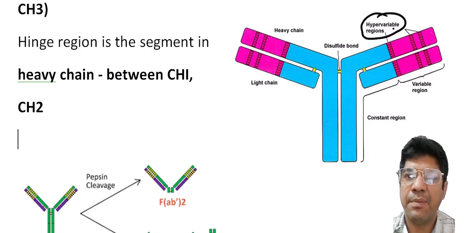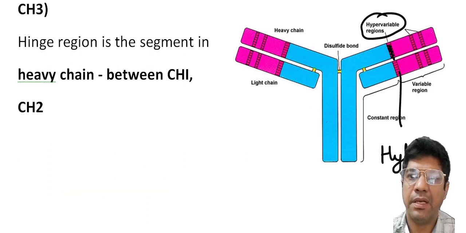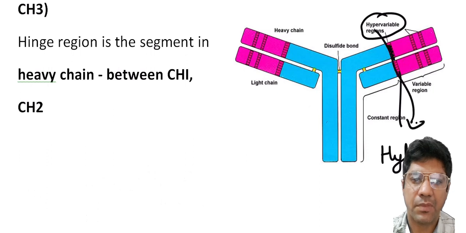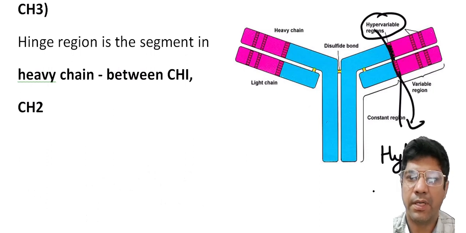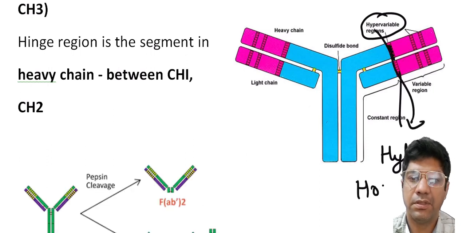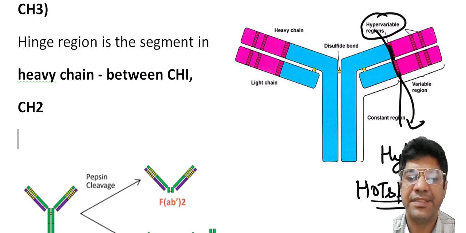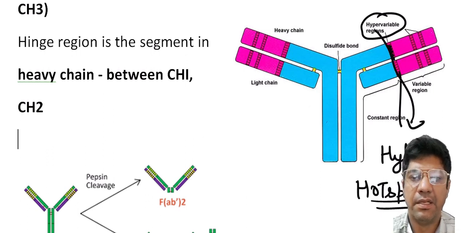Within the variable regions, there are highly variable zones known as hypervariable regions or hot spots. These regions play a role in formation of antigen binding sites where antibodies react with specific epitopes on the antigen.